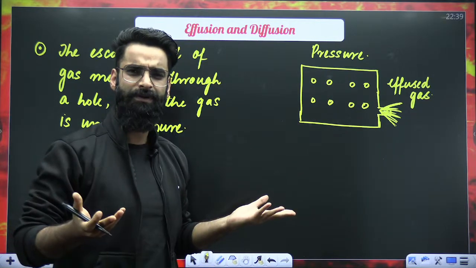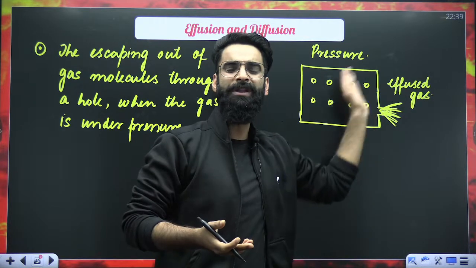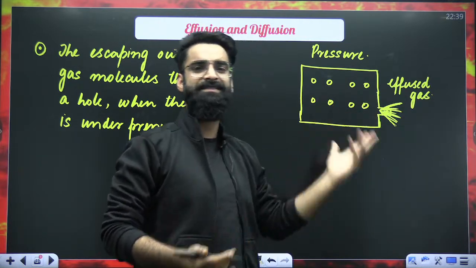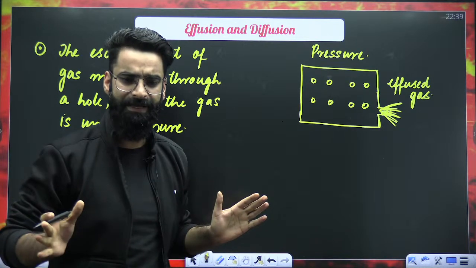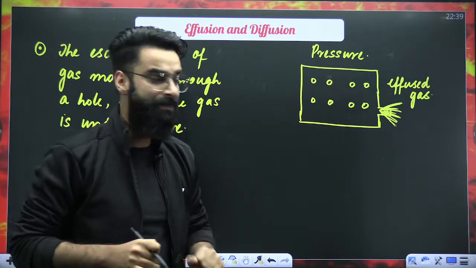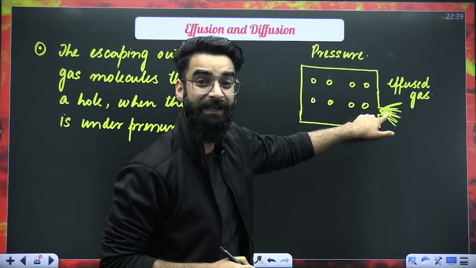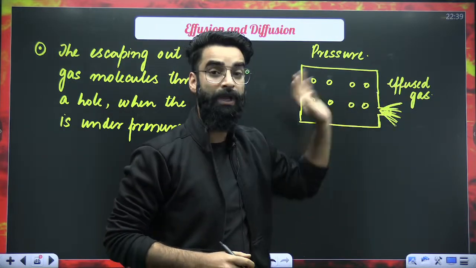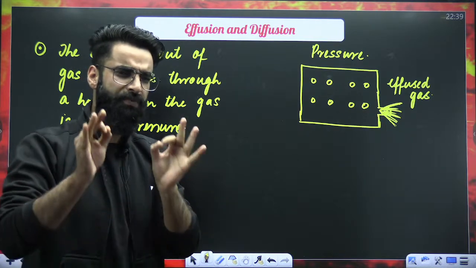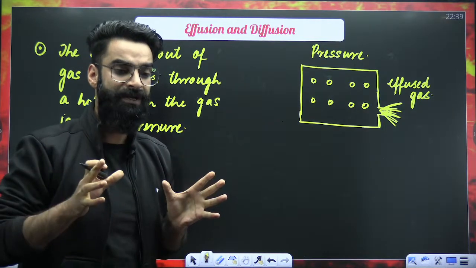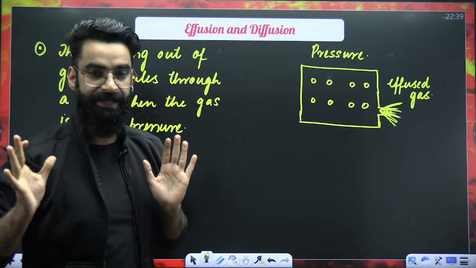So what is effusion? Escaping out of gas molecules through a hole when the gas is under pressure. Right? That's what you call as effusion. As simple as that. And at the same time, the gas which comes out of the container, that's what you call as effused gas. Right? Perfect. So I hope your first terminology of effusion, the meaning of effusion, is clear to you.